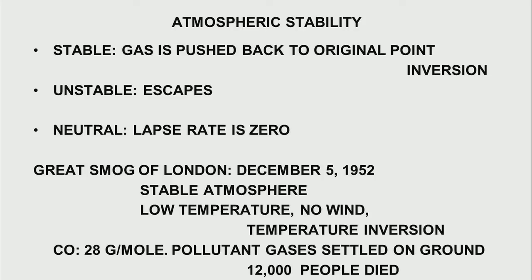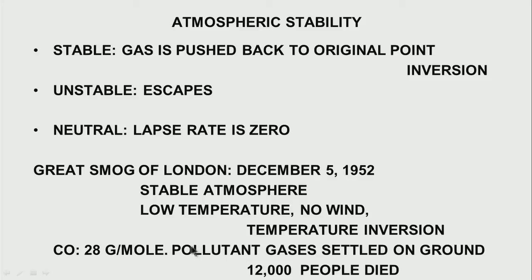And what this did was, since there was no wind and low temperature, because of the temperature inversion, the carbon monoxide and other gases which got generated could just not leave the earth, they kept collecting over the surface of the earth. Carbon monoxide has a molecular mass of 28 gram per mole, which is almost similar to what nitrogen or air has, around 28.8 gram per mole.